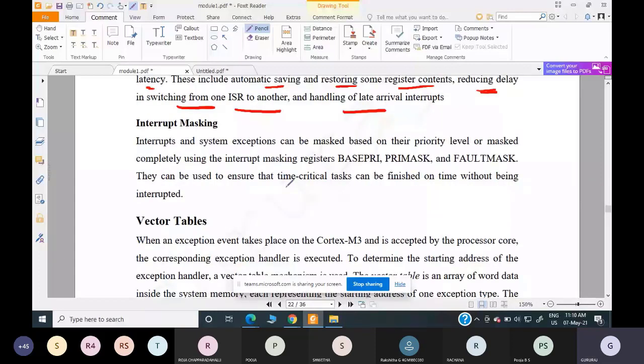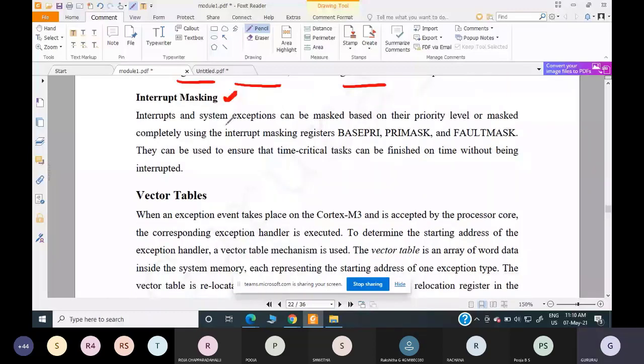The next feature NVIC supports is interrupt masking. We already know about interrupt masking and which are the registers: BASEPRI, FAULTMASK, and PRIMASK. Out of these three, two are 1-bit registers, and BASEPRI is an 8-bit register, so it can be up to 8 bits. We have seen what these do and how they mask, how they disable the interrupts. Already we have discussed that. Fine. So any doubts here?